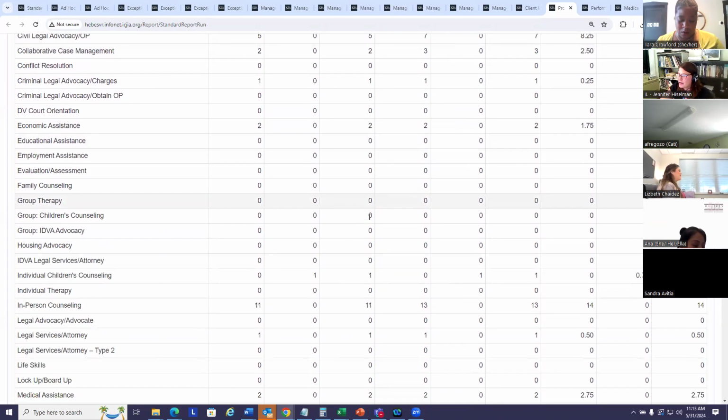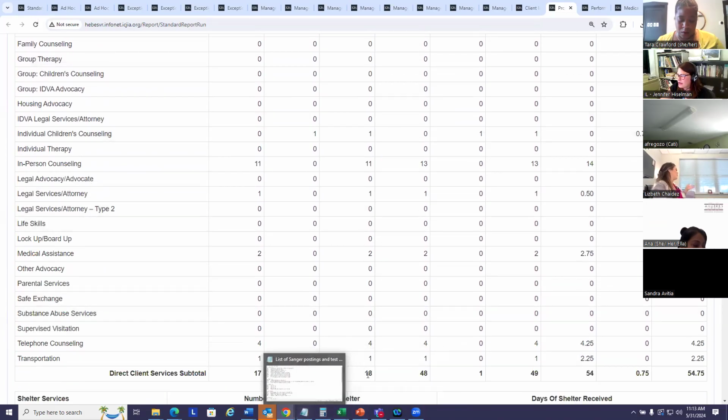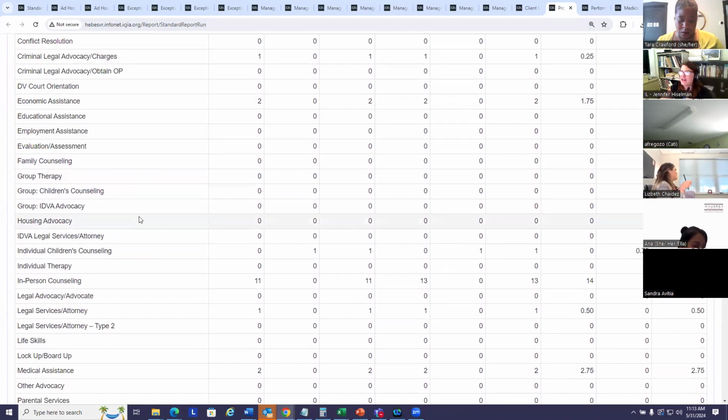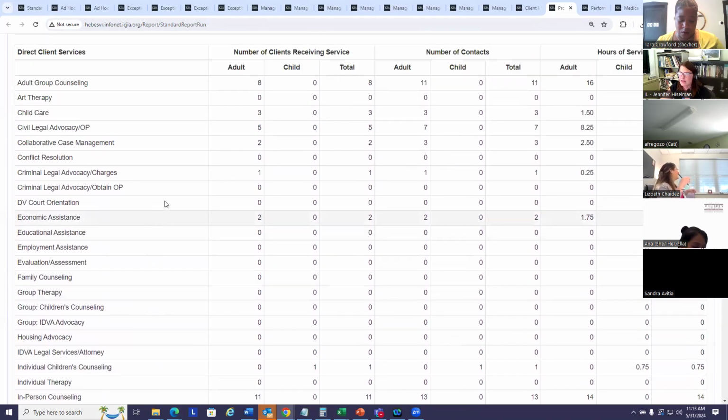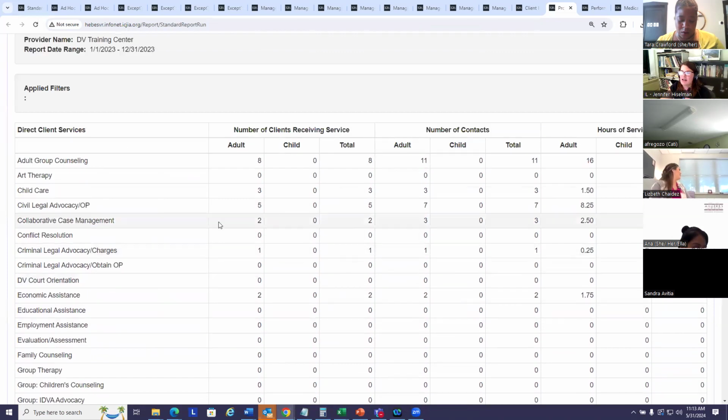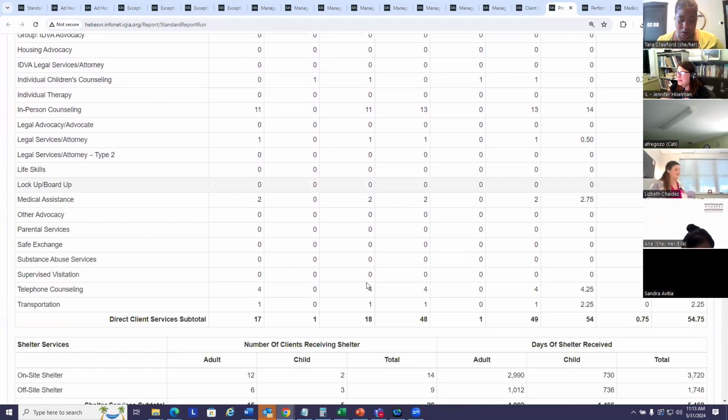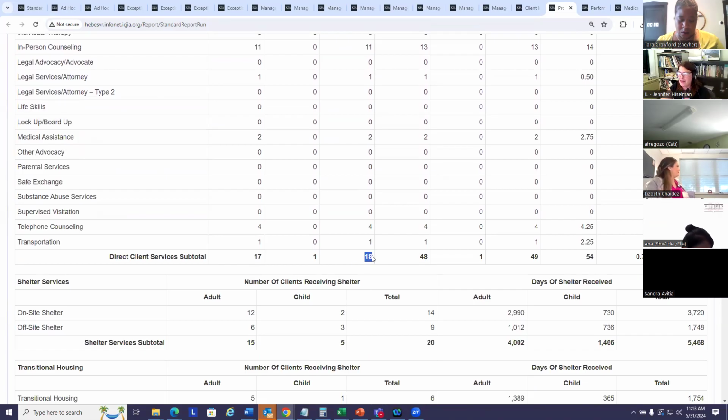If you look at the subtotal, this is an unduplicated count. This 18 people, that means 18 people received any of these 31 services. So this is another situation. If you were to add all these clients up, you would get a number that's probably far bigger than 18, because a lot of people receive many services. So they're going to be counted in each category where they receive that service.